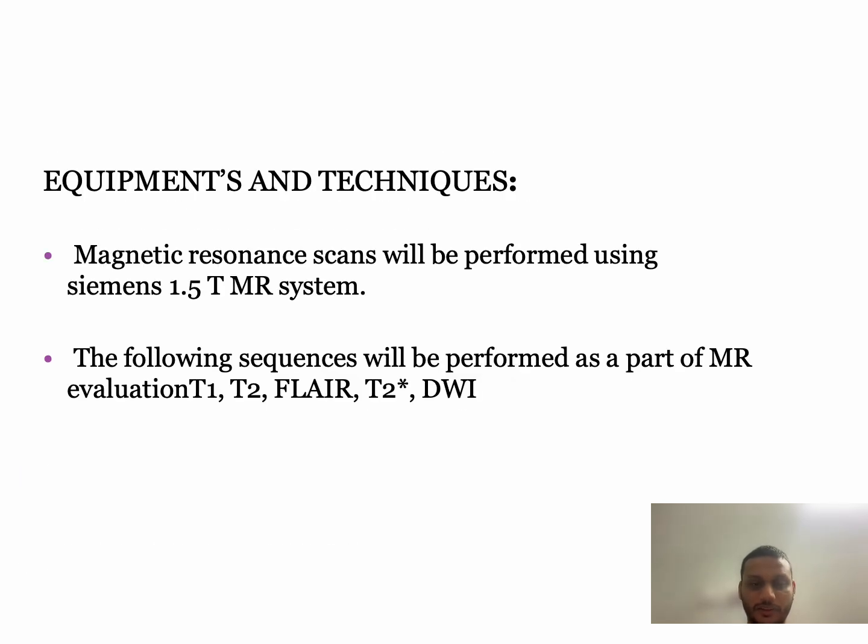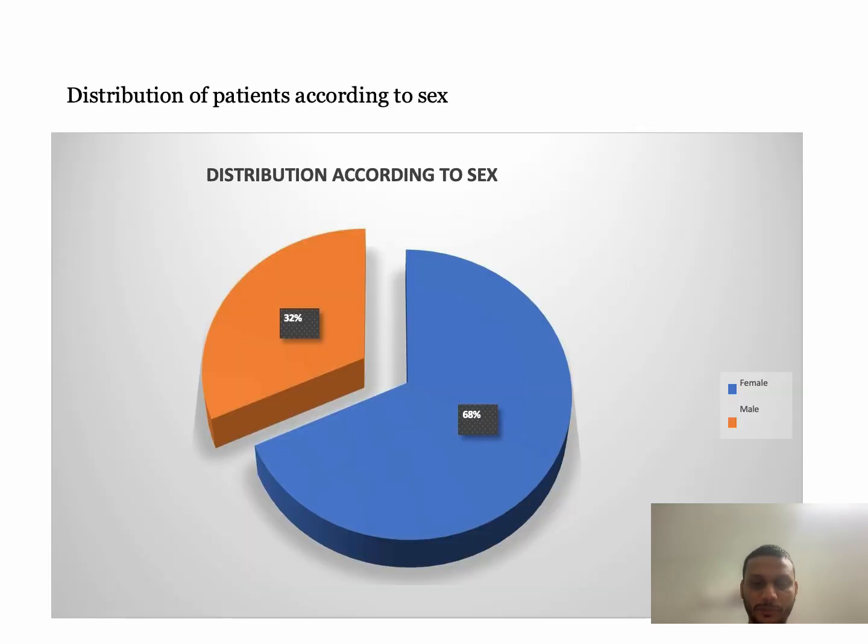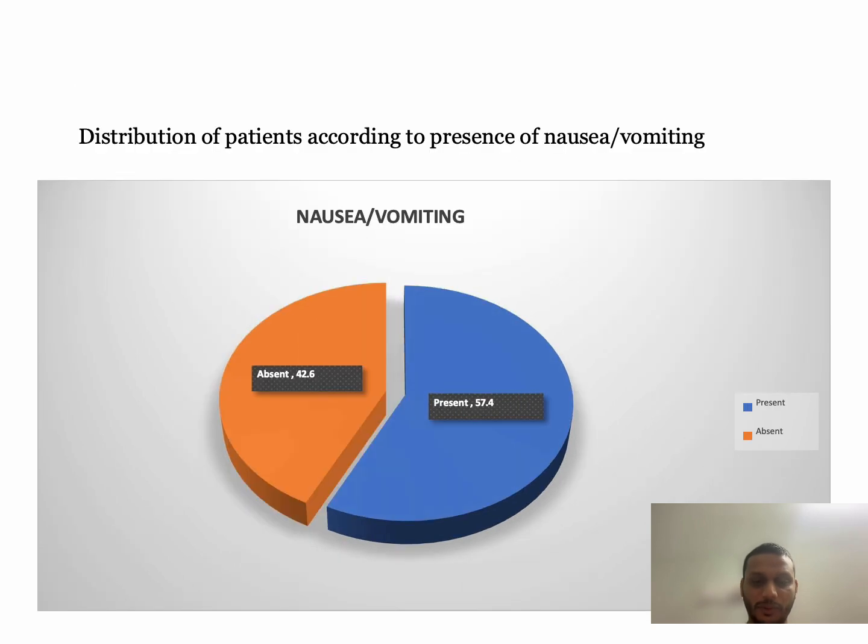Equipment: the MRI scans will be performed on a Siemens 1.5 Tesla MRI machine. The following sequences will be performed: T1, T2, FLAIR and DWI. The age distribution of the study: here you can see most of the patients were 36 to 45 years old. 32% were male and 68% were female.